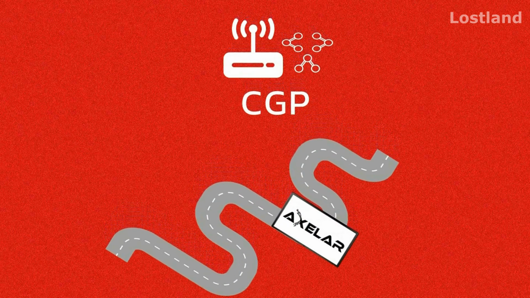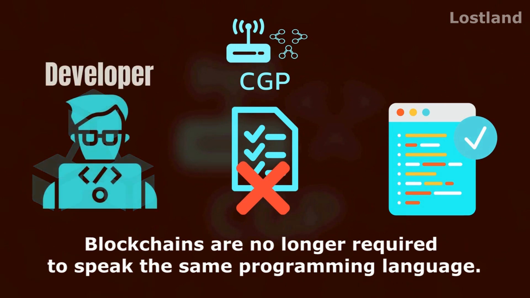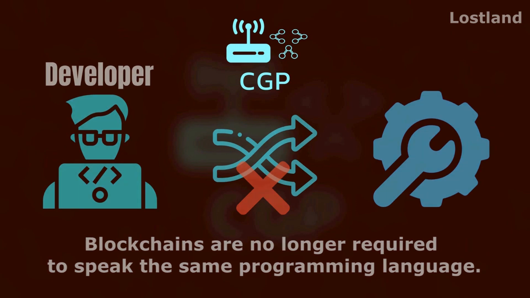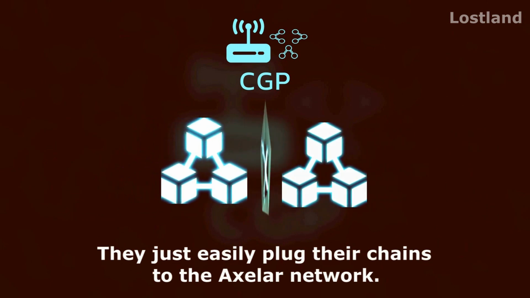And something special about CGP is blockchains are no longer required to speak the same programming language. That means developers do not need to change their custom setting on their blockchains. They just easily plug their chains to the Axelar network.